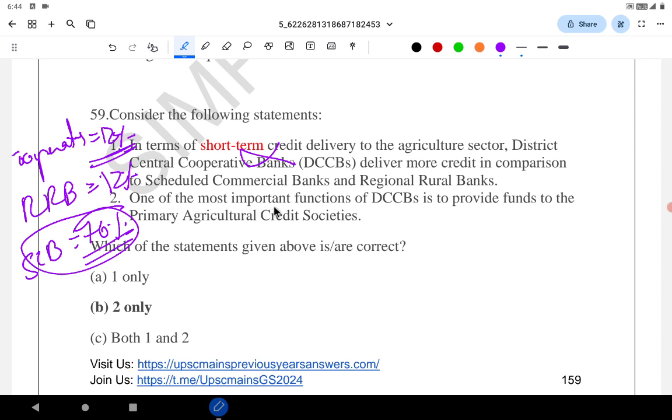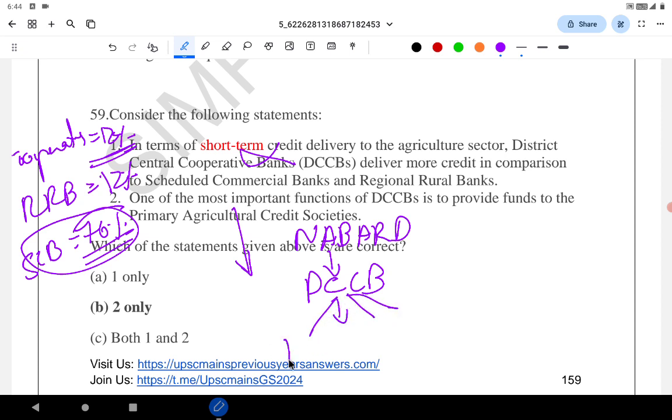One of the most important functions of district central cooperative banks is to provide funds to the primary agriculture, correct? See, normally above you have NABARD, below NABARD your district central cooperative banks, below you have many PACs, that is primary agricultural cooperative banks.